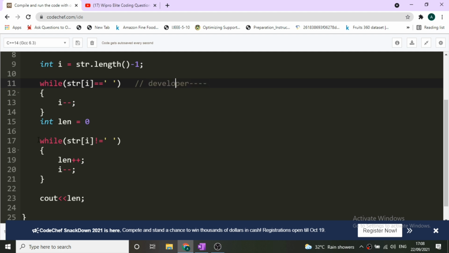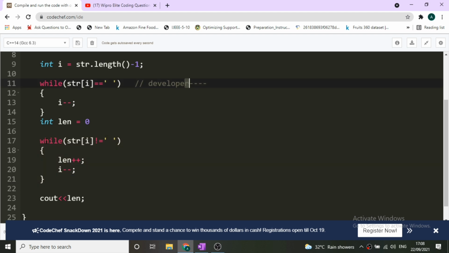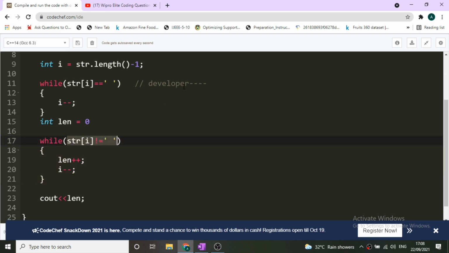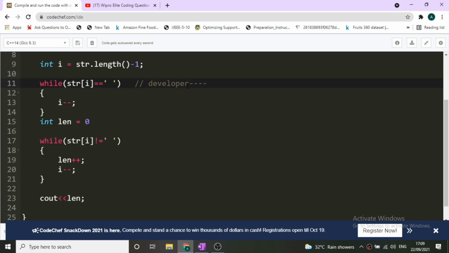Now, initially while running this loop, our i pointer was pointing till here. To break this while loop, we had to find a space. But see here, for this particular word, this is the last word only. This string contains only one word, and that will be only the last word contained in that string. So while starting this loop, our i position was here, and it kept on iterating from right to left, and it went here. So currently our i position is at d.